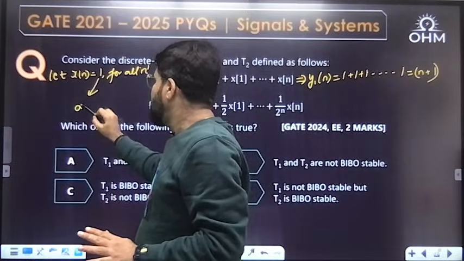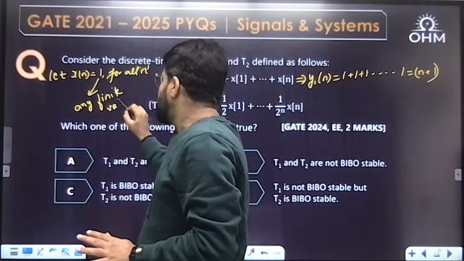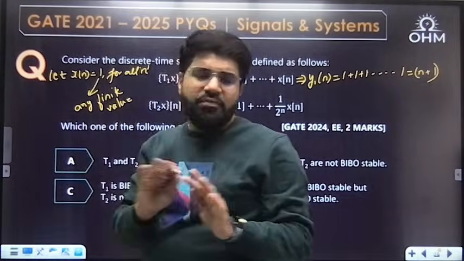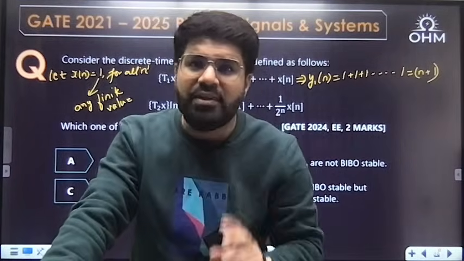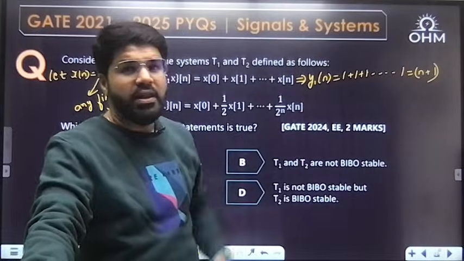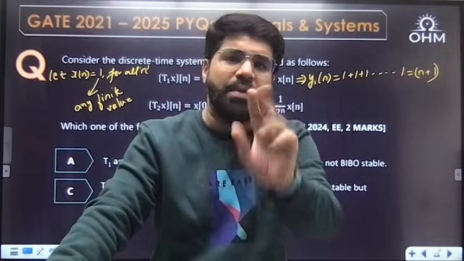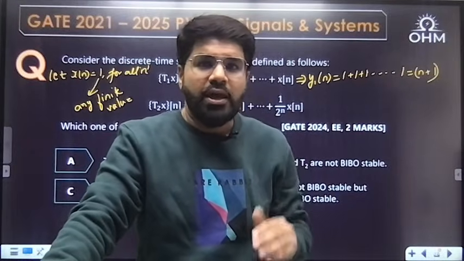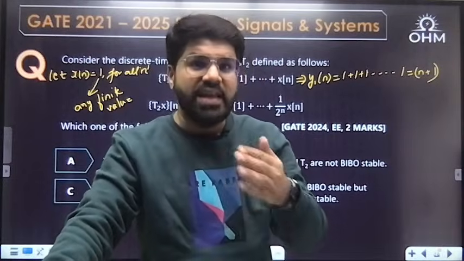Okay, 1, or you can take any finite value actually, right? That's what I am telling. So for all values of n, I have taken an input which is always finite. Output should also be finite for every value of n, but output depends on n. Output is a function of n, and time is not in control. Your control is input. You can apply a bounded input. That's what you can do. But output depends on input. Time you cannot control. Time keeps on changing, increasing.